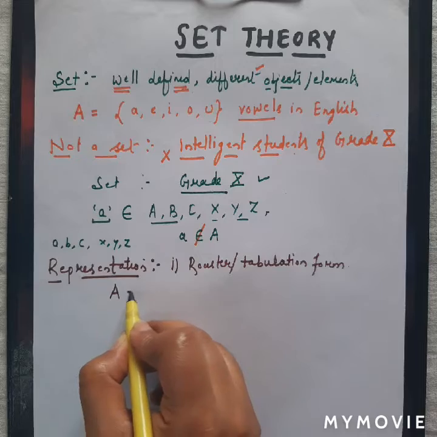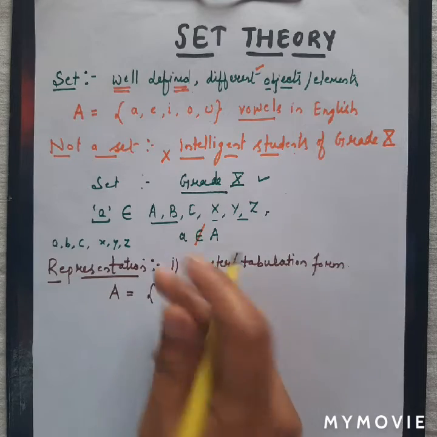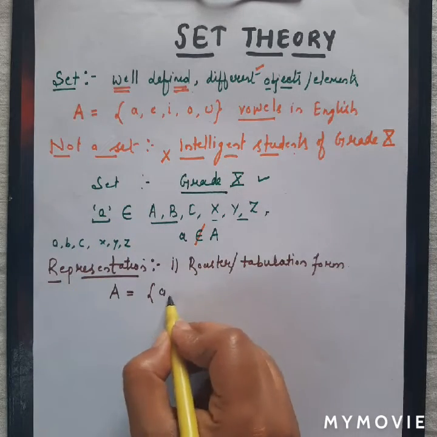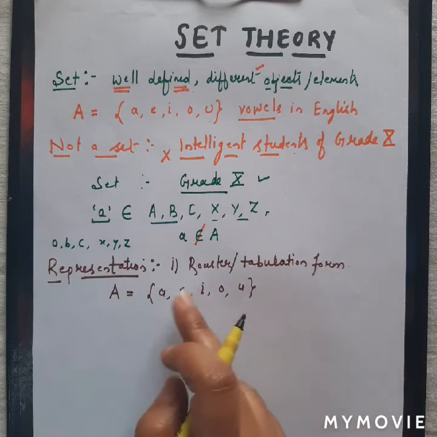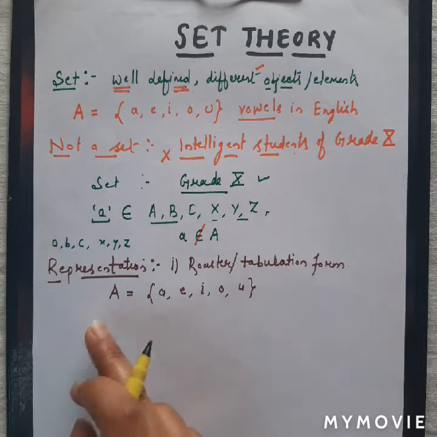For example, if A is the set of vowels from the English language, we list its elements, and this is the roster form.